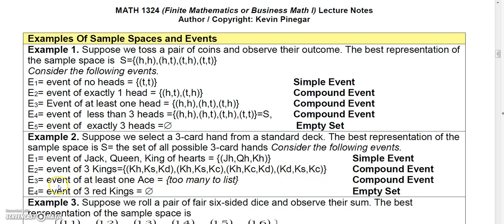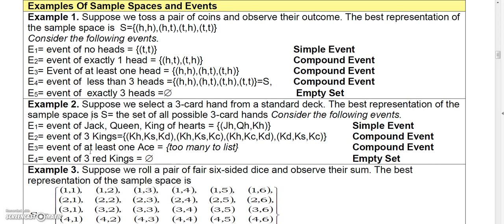And what if I said the event of at least 1 ace? Well, there's lots of ways to get 1 ace. It would be all the hands that have 1 ace, all the hands that have 2 aces, all the hands that have 3 aces. So that would be a compound event. And what about the event of getting 3 red kings? Well, again, that would be the empty set because there's no way that you can get 3 red kings.